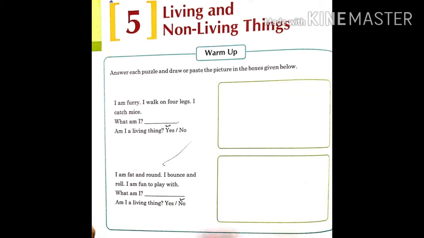Next puzzle is, I am fat and round. I bounce and roll. I am fun to play with. What am I? Am I a living thing? Yes or no? Can you guess what they are talking about? They are talking about a ball. A ball is a non-living thing. We will write ball in the given blank, and a ball is a non-living thing. So you also paste or draw a picture of a ball in the given box.